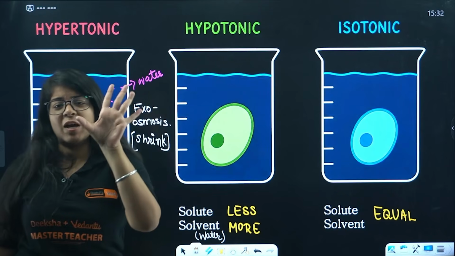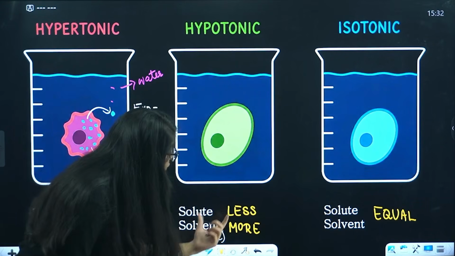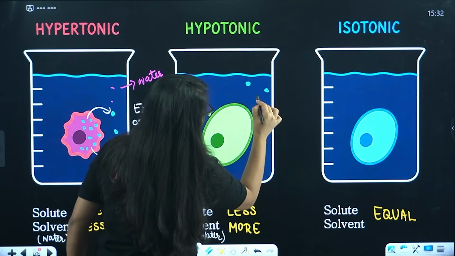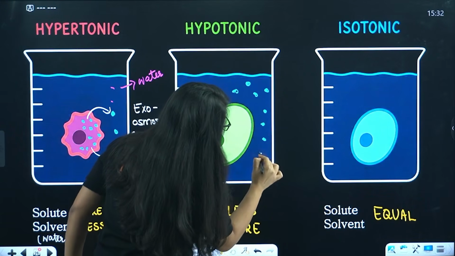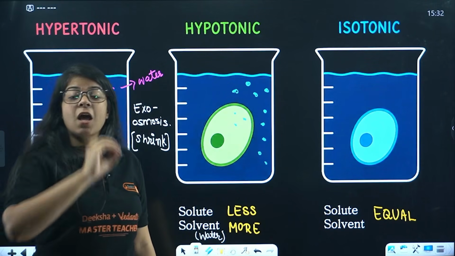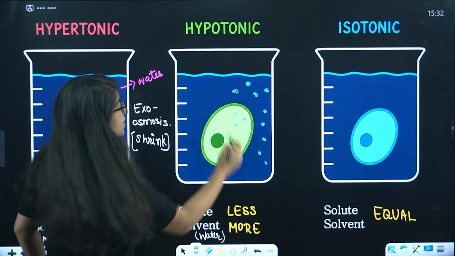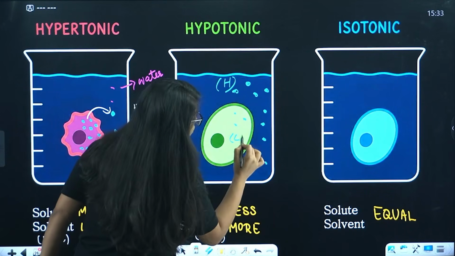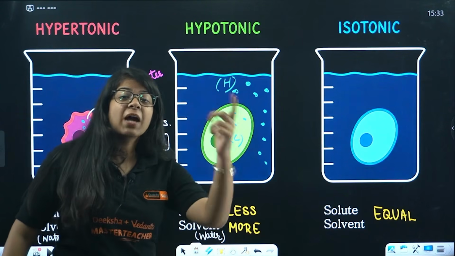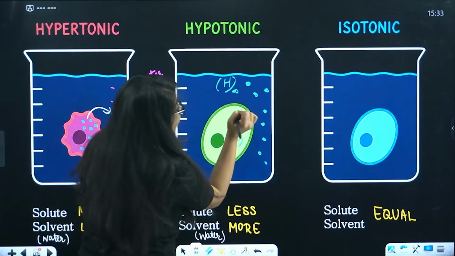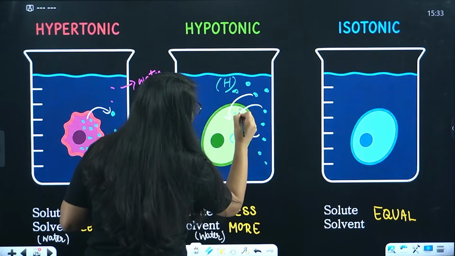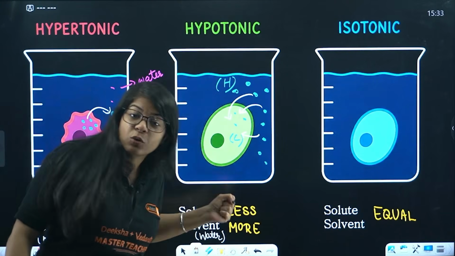Now moving on to hypotonic solution. It is just the reverse of hypertonic. Very easy. Now here the solvent is more. That means the water outside in this solution is too much and the water inside the cell is very little. The water here has high concentration, the cell has low concentration. So in passive transport, in osmosis, the water will go from high to low. High is outside, low is inside. So it will go from outside to inside, from higher concentration to lower concentration.